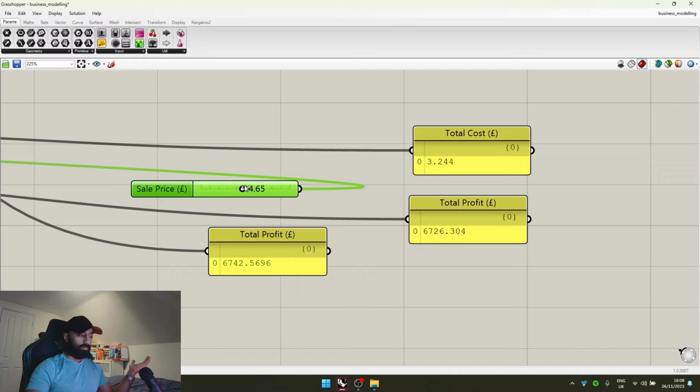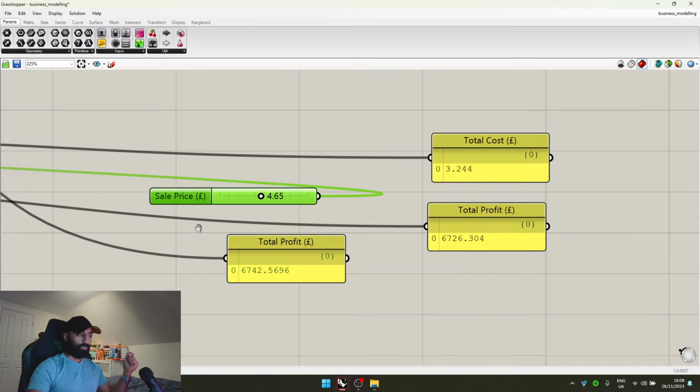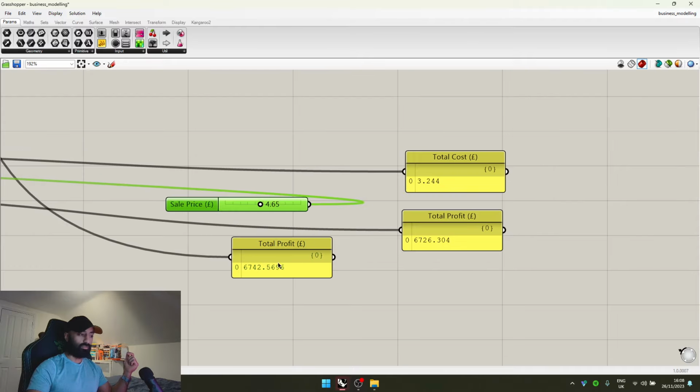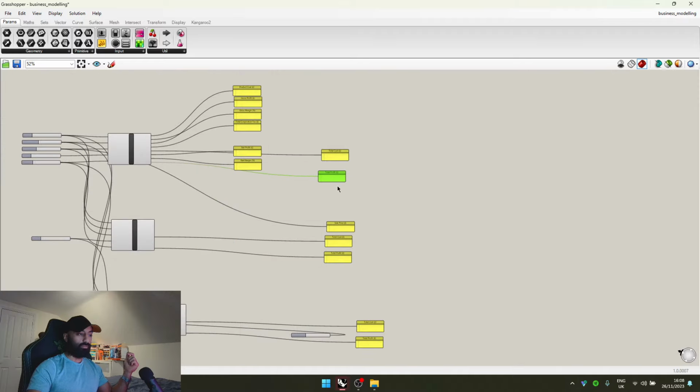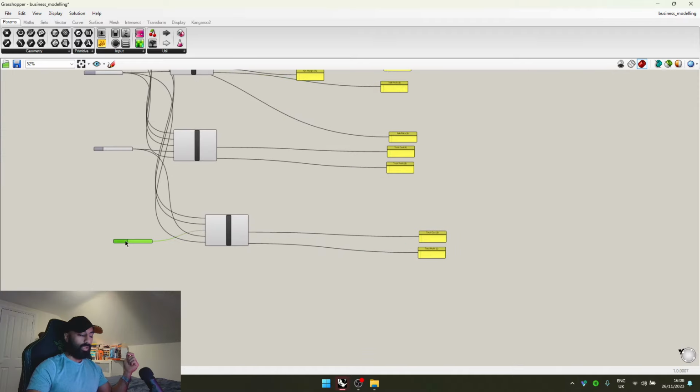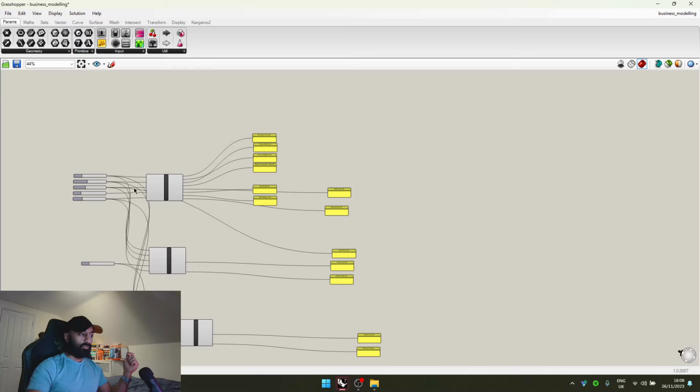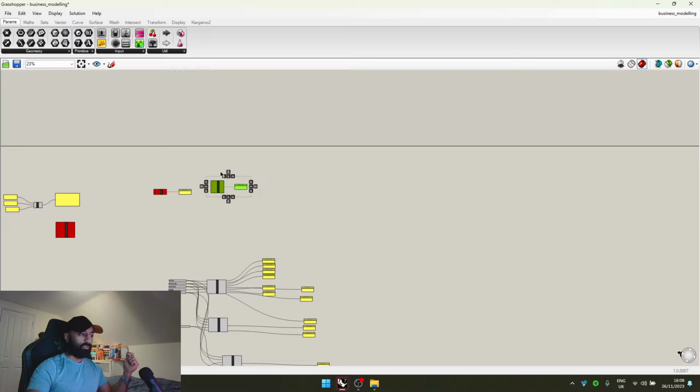So if I raise all my prices of certain things, £4.65 will be the average sale price this time. That will get me approximately the same margins as before, and that means that I have had to inflate my prices.